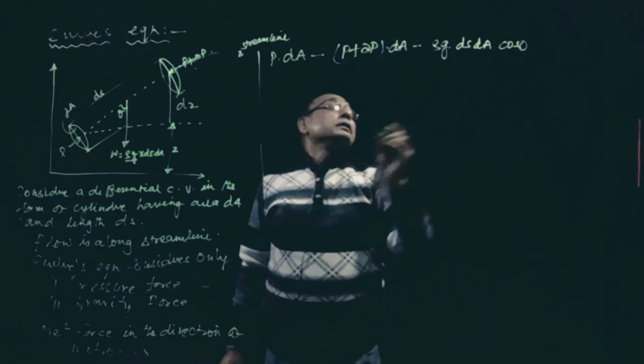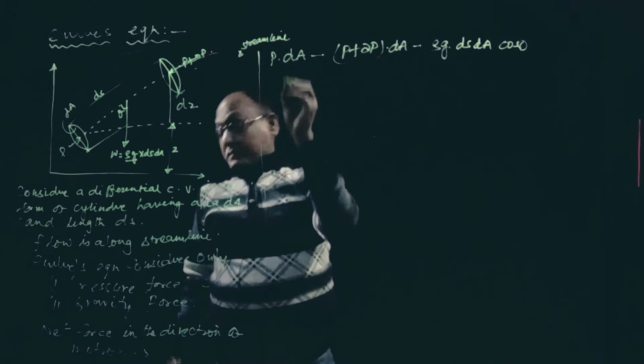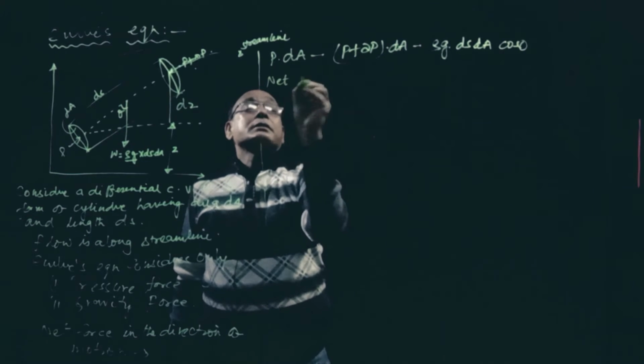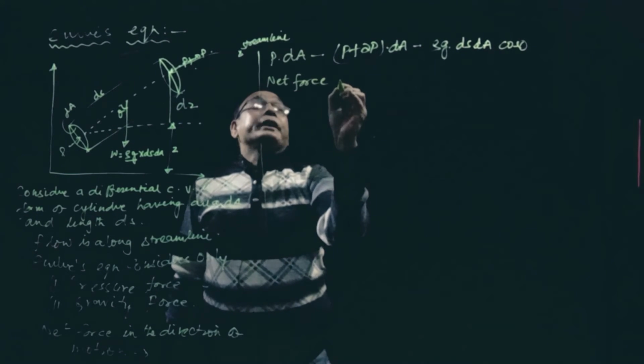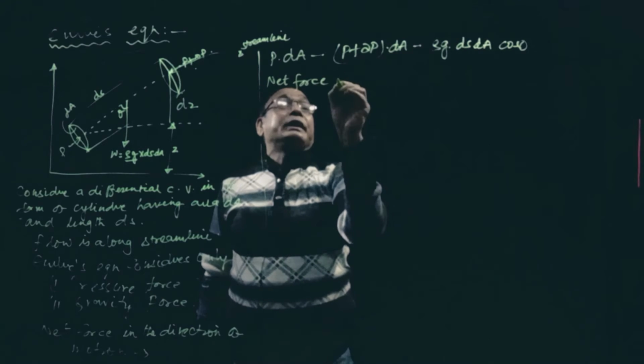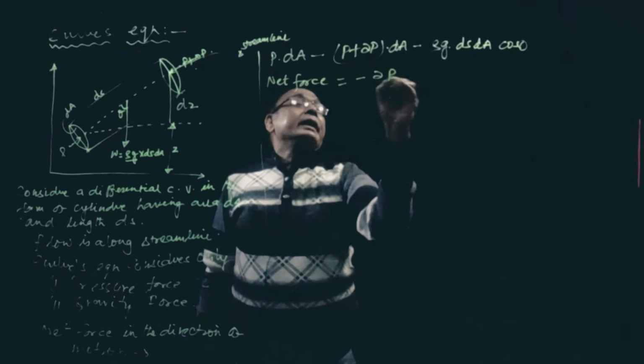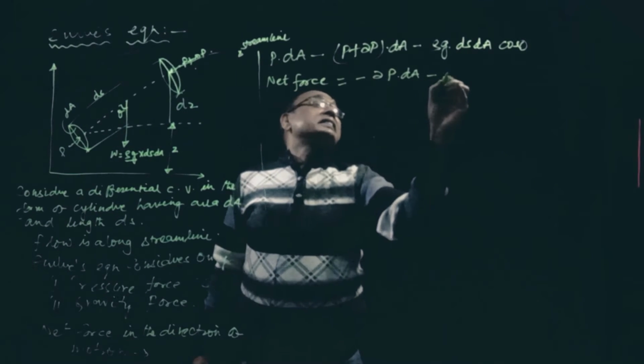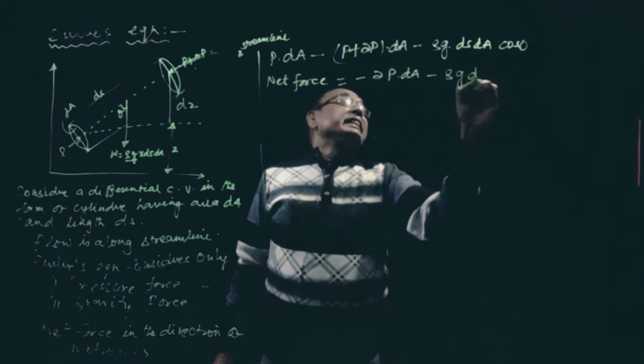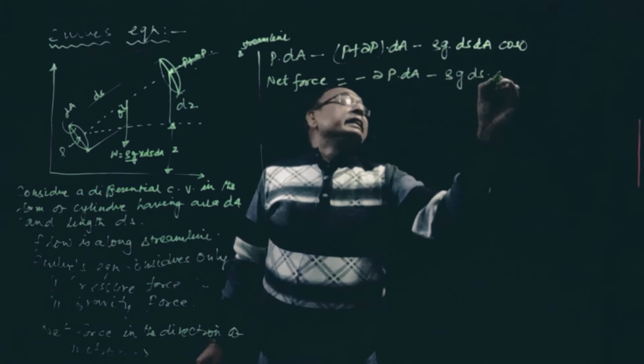That is the net force. So net force will be equal to, P dA and P dA will get cancelled, so minus dP dA minus rho g ds dA